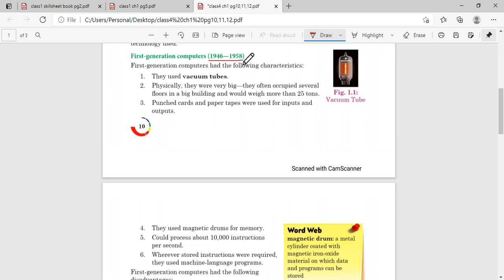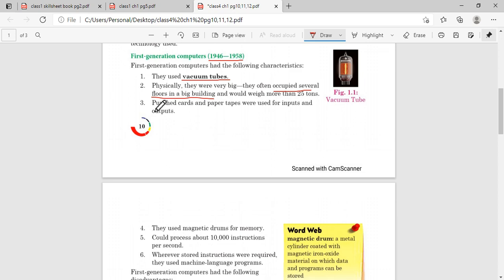Now, what are the characteristics of the first generation computer? The first generation computer used vacuum tube. This is the main point. Now, the size of the first generation computers is very big. They required several floors of a building to accommodate. So imagine how big the size is. And what are the input and output devices?